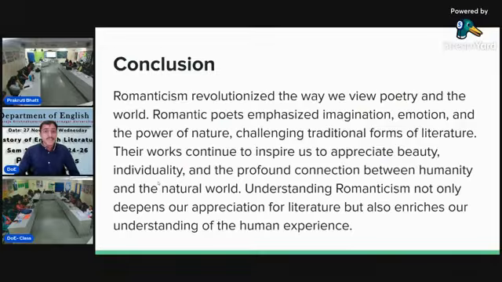Conclusion. Romanticism revolutionized the way we view poetry and the world. Romantic poets emphasized imagination, emotions, and the power of nature, challenging traditional forms of literature. Their work continues to inspire us to appreciate beauty, individuality, and the profound connection between humanity and the natural world. Understanding romanticism not only deepens our appreciation for literature but also enriches our understanding of the human experience.